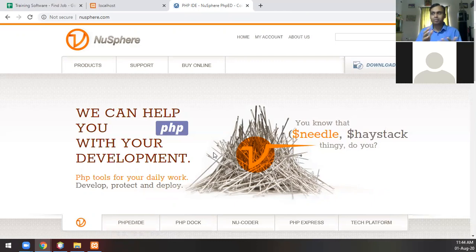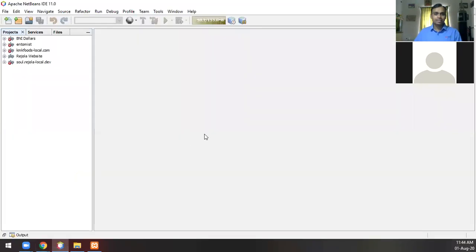Now coming to Dreamweaver, the simple reason why I did not pick Dreamweaver is the same: it's a paid version. You have to pay for Dreamweaver, and Dreamweaver is an amazing software. If someone can afford it, I can also recommend Dreamweaver. That's also a good software. But what we are covering here, NetBeans, is free software. Did I answer your question, Suganya?